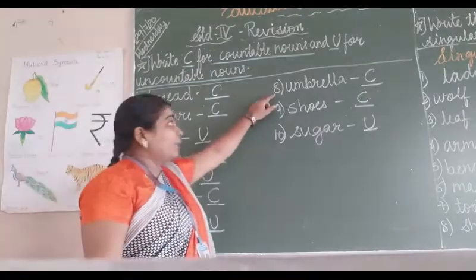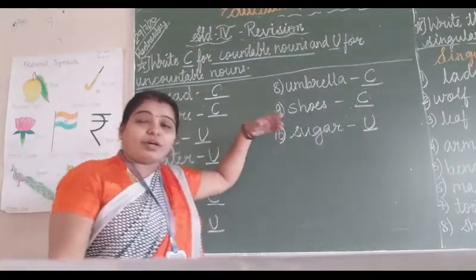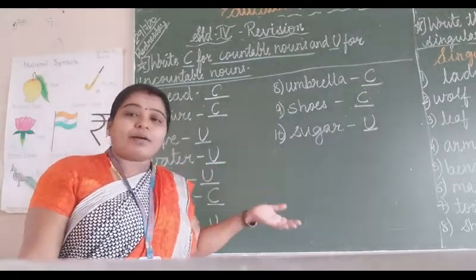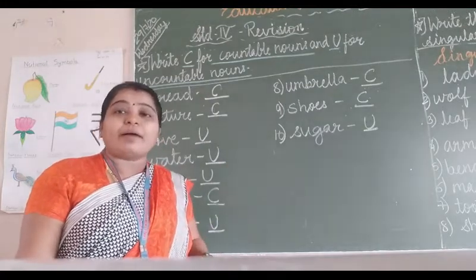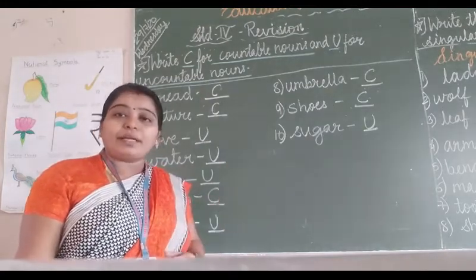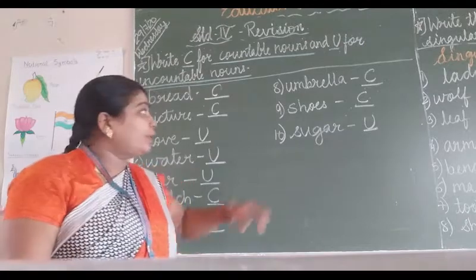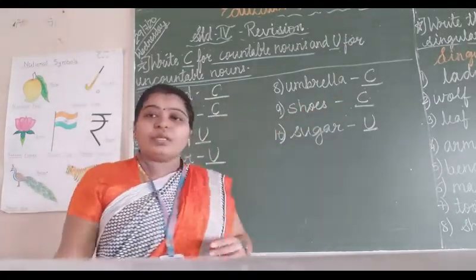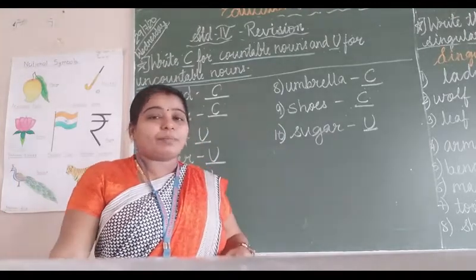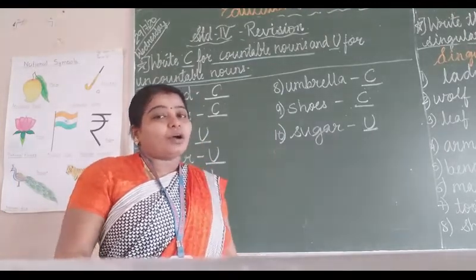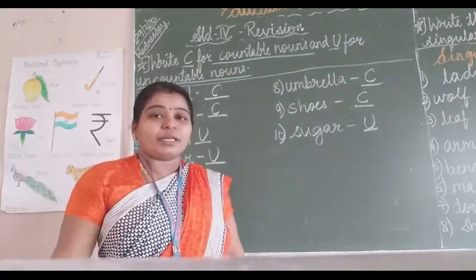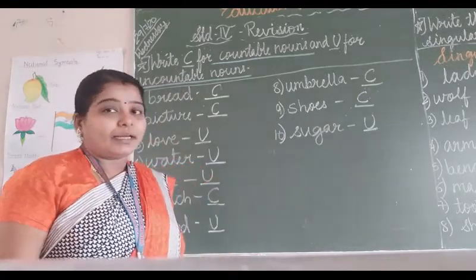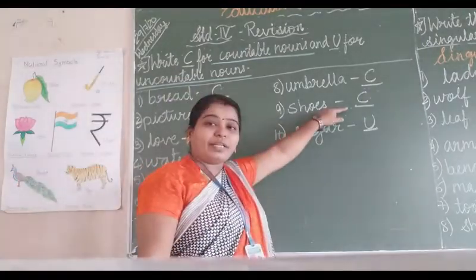Okay, then umbrella. In our house your dada, dadi, uncle, father, mother all are having umbrella, but you can count how many umbrellas you have at your home, so it is a countable noun. Okay, then shoes, same way in your house how many persons are wearing the shoes, or you can count all the shoes and tell how many shoes are there in your house, so it is a countable noun.